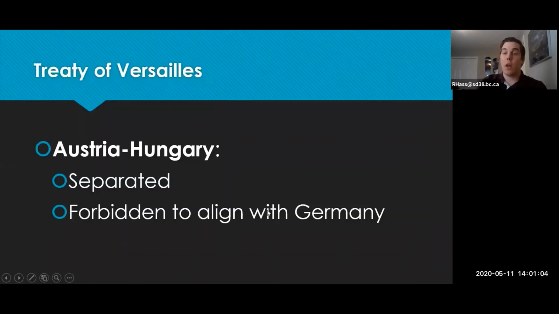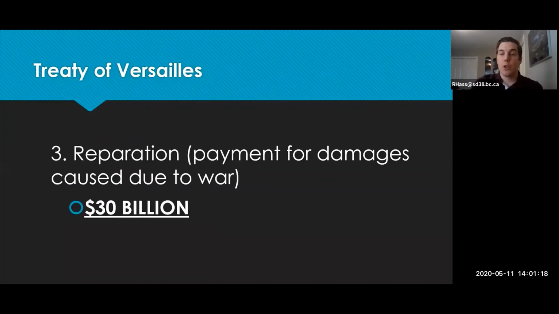Another territorial loss was Austria and Hungary, who were also part of the Triple Alliance. They were forced to break up, so they became Austria and Hungary. Also, they were forbidden to ally with Germany at this time. The third point we should take away from this Treaty of Versailles is the reparation payments. Germany had to pay $30 billion to the Triple Entente to pay for the damages and suffering from the war.